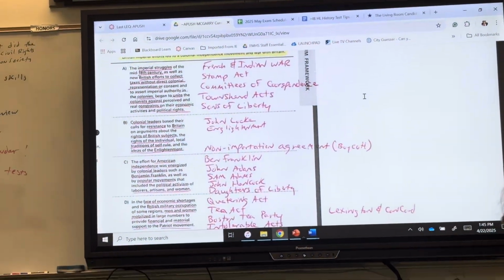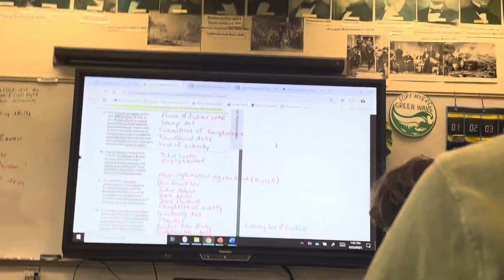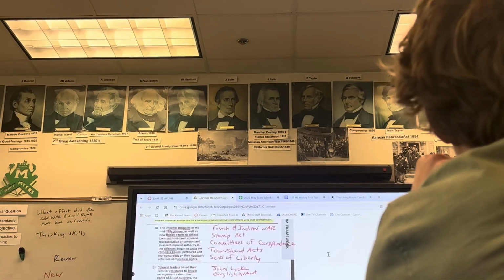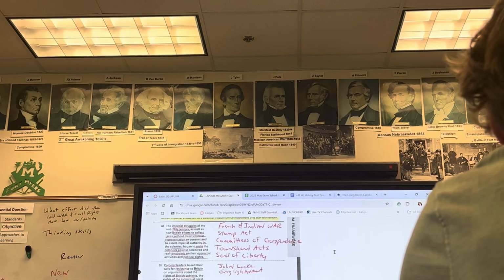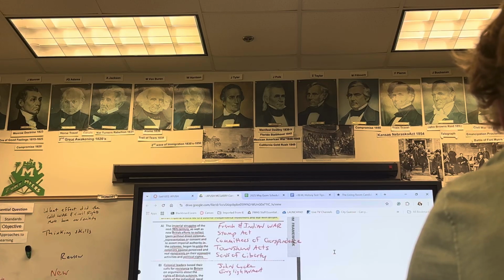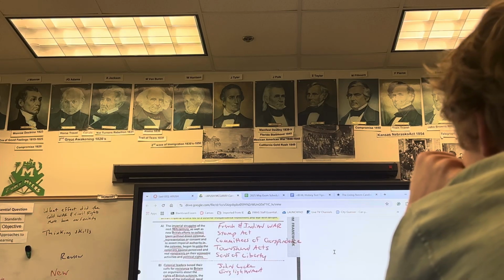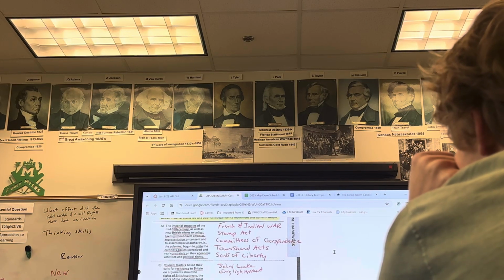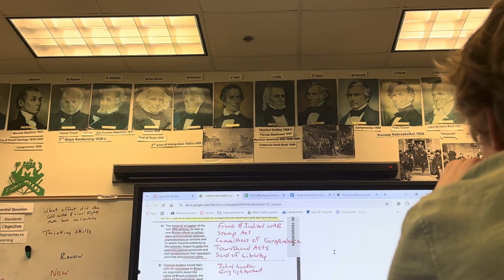Without direct colonial representation. What's that cry again? That sounds familiar. Taxation without representation is what this one's all about. The colonies began to unite against constraints, and economic policies and activities, where they had never been united before.